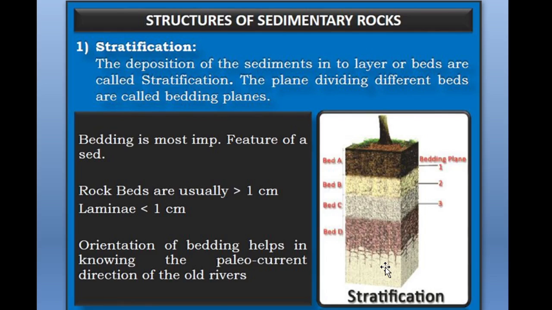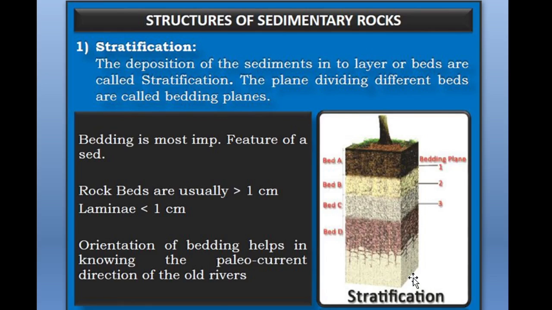The thickness of a bed may vary from a few centimeters to many meters. Different beds are distinguished from each other by difference in mineral composition, variation in grain or texture, difference in color, and variation in thickness. All the beds are of different mineral composition, the size of each layer or bed is different, and the color of the sediments is also different. Depending upon all these points, the layers are identified.